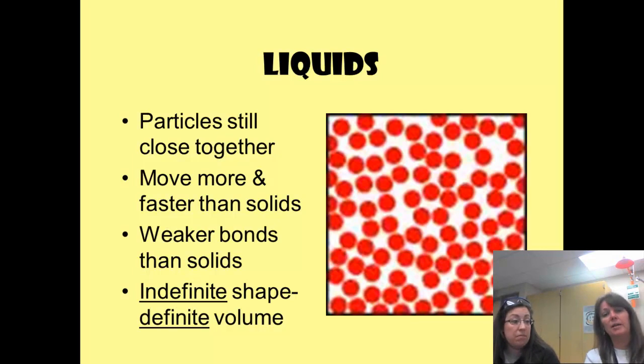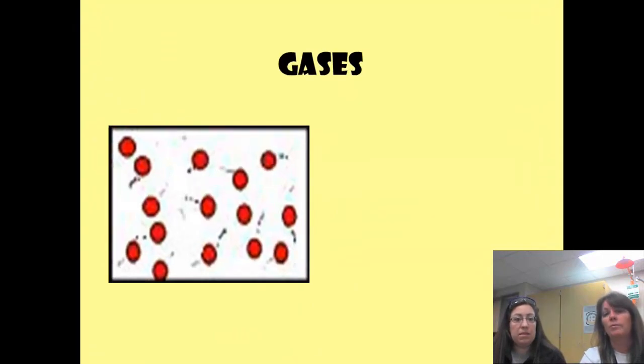I think of like my pop can. The liquid in here has the shape of the can, but then when I pour it in my glass with my ice, it changes to the shape of the glass. But it's still the same amount of liquid. Still same amount. Okay, nice. Oh, so you should write that down. I think that's it.